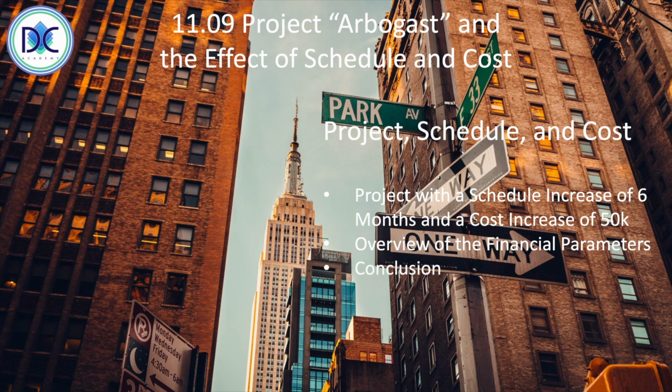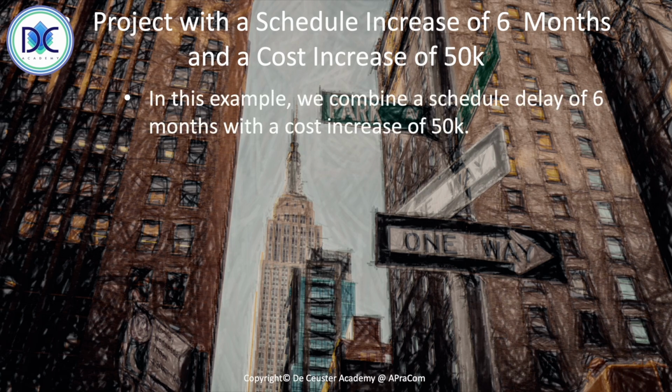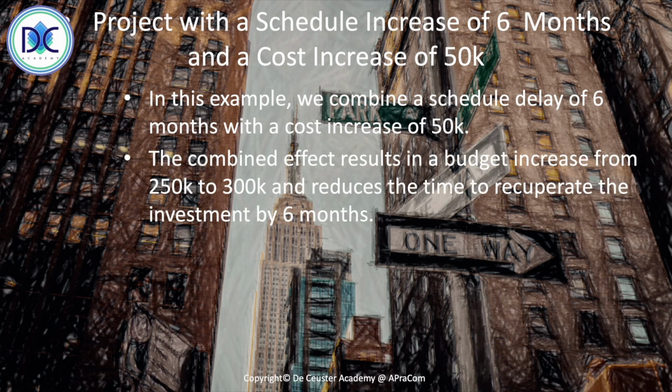We have an overview of the financial parameters, and of course, like in the other videos, I will draw a conclusion about this project. So let's have a look at the project where we have a schedule increase of 6 months and a cost increase of 50K. Here we combine the two effects that we've seen before, and we're going to investigate what is the effect of those two elements at the same time, where we have a budget increase from 250 to 300K and a reduction of the time to recuperate the investment, and it's reduced by 6 months.